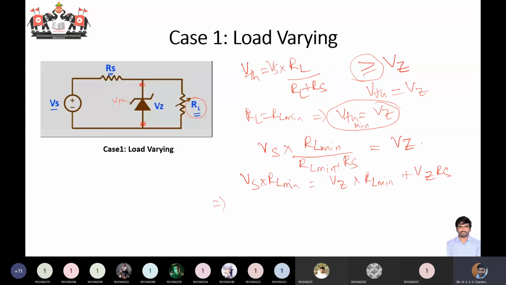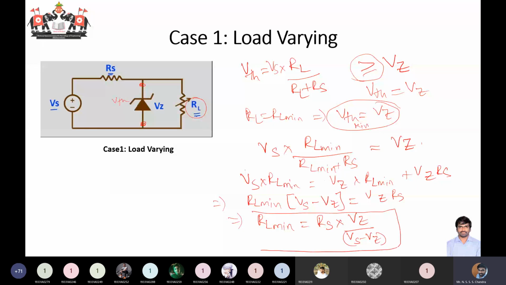If you bring the RL minimum terms to one side, it is Vs minus Vz. So from this you are getting RL minimum is equal to Rs into Vz by Vs minus Vz. This is the condition that you are getting.